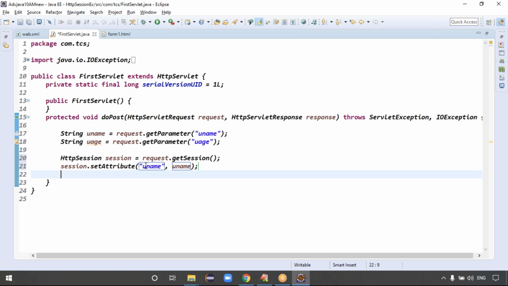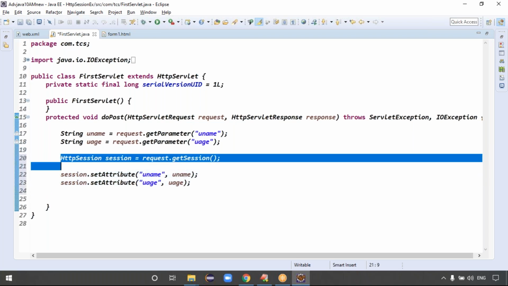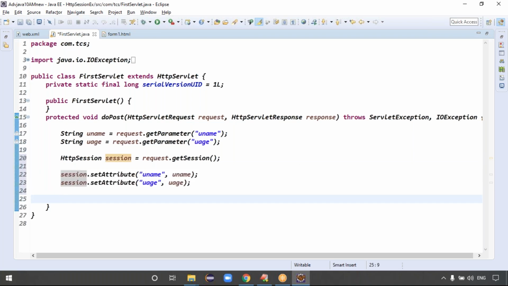Yes, session.setAttribute is ready, guys. setAttribute of username. Next one is setAttribute of what? User age, right? Exactly. Can you make the user age now? Yes, we are now at server side. I create the session object and I'm placing data into the session object. Now it means I'm maintaining the first form details in the session object, right?